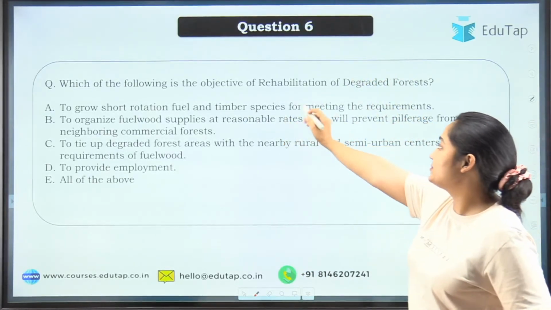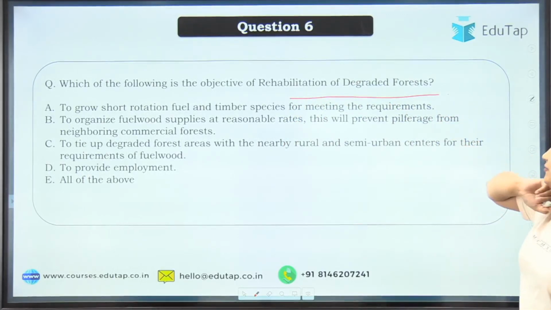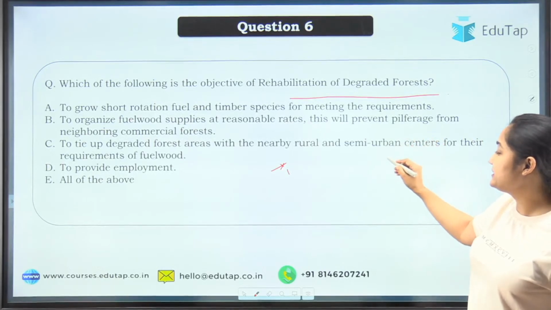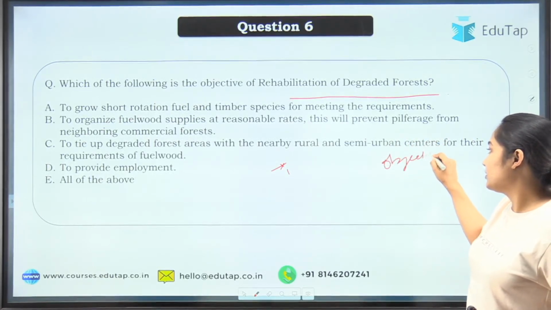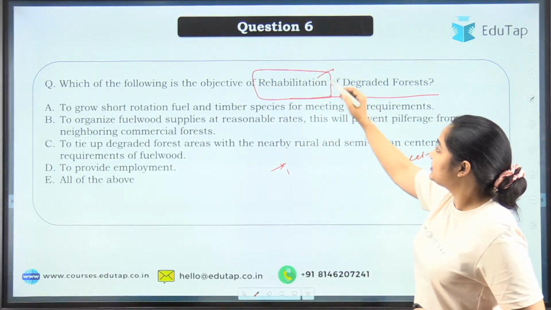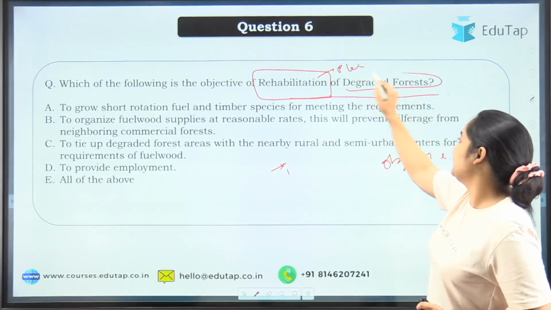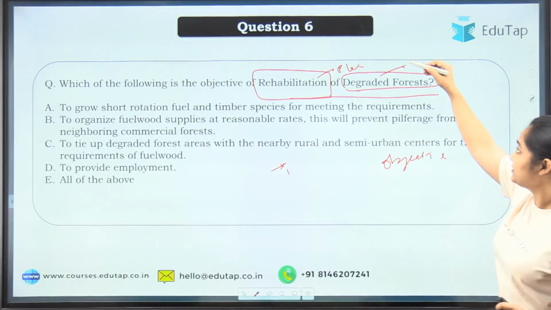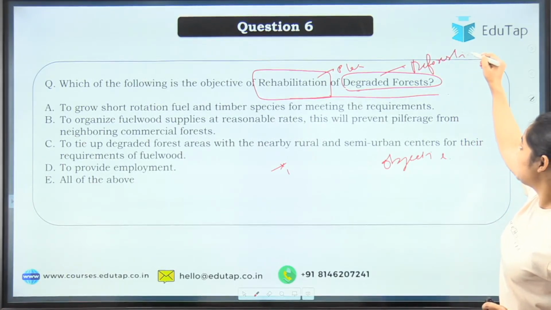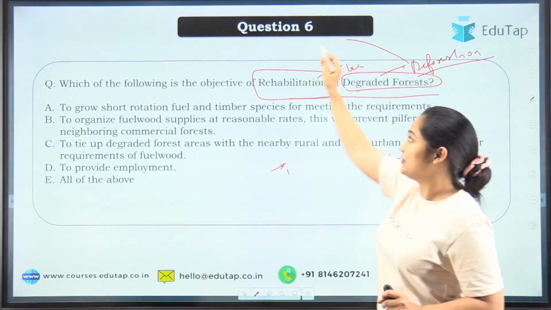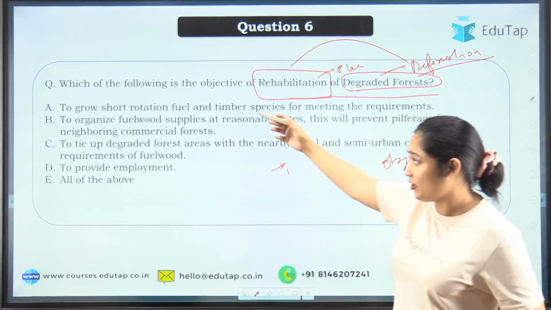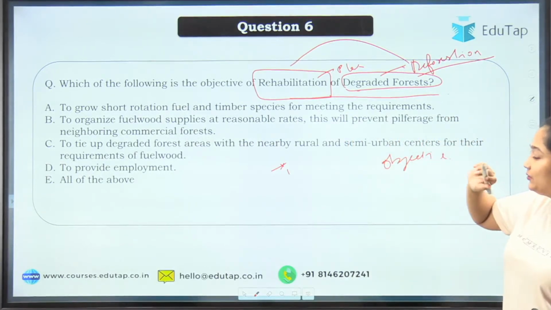Which of the following is the objective of rehabilitation of degraded forest? So these are your options. You will have to tell which of the following is the objective. Again, the name can tell you what we are doing. We are trying to rehabilitate. It means we are planting more trees in a degraded forest. Let's say there is some deforestation and the forest is in very bad condition. So we are planting natural trees there so that they can regain their health. Do read the options and try to guess the correct answer.